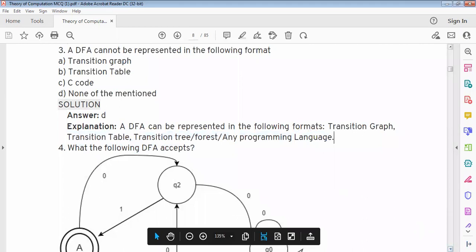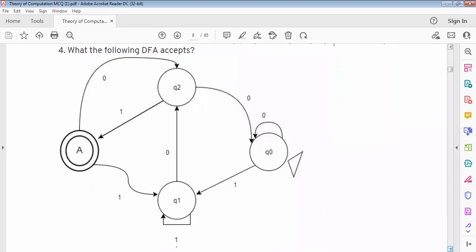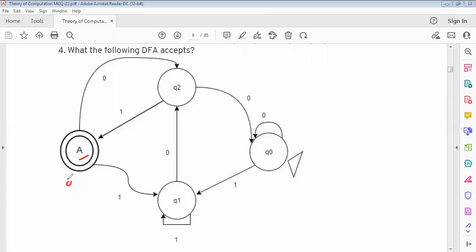What does the following DFA accept? In this problem, A is the output state, and Q0 is the input state.